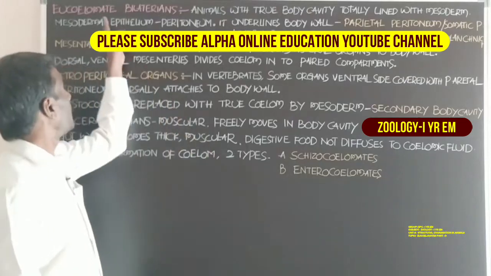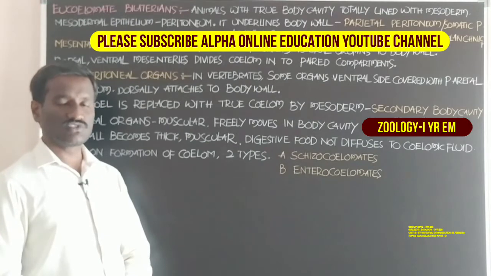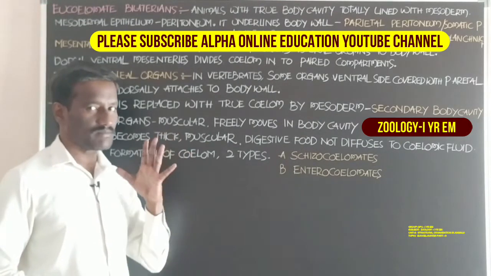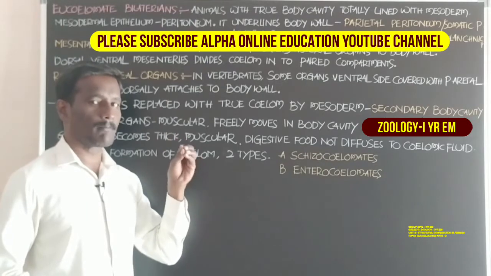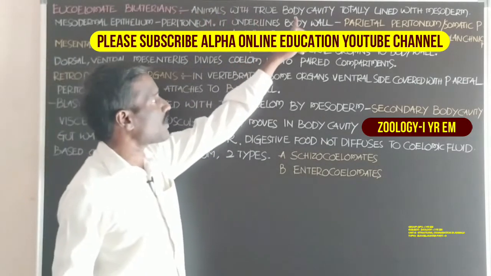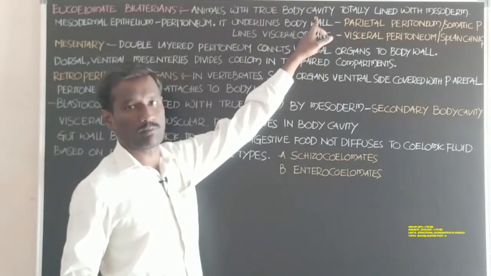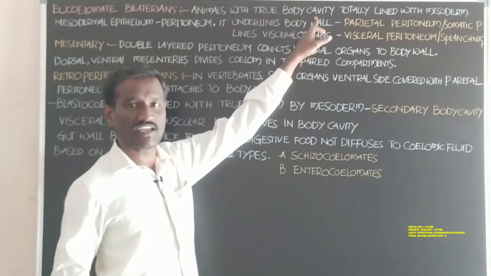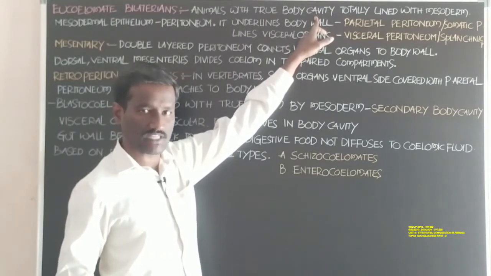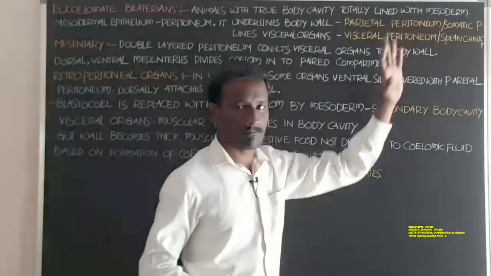Students, now eucoelomate bilaterians. Eucoelomate bilaterians means these are the bilaterally symmetric animals that show the eucoelom. In this, animals have a true body cavity, a true coelom. That means it is the coelom derived from the mesodermal epithelium, totally lined with mesoderm.